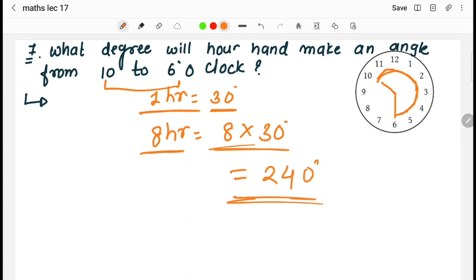That is, the hour hand was first at 10 o'clock. And this hour hand is going to move from 10 to 6. It will come up to here. So what is the degree of angle it is covering? For 1 hour it will cover 30 degrees.